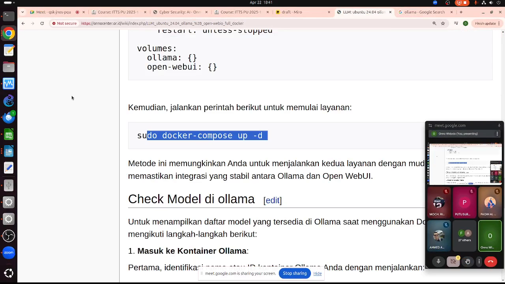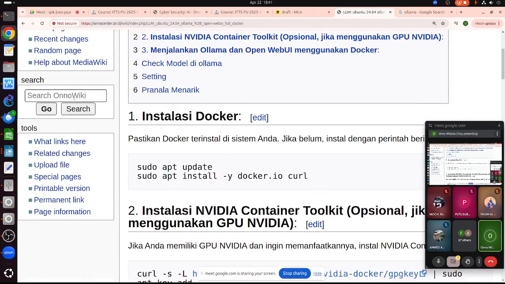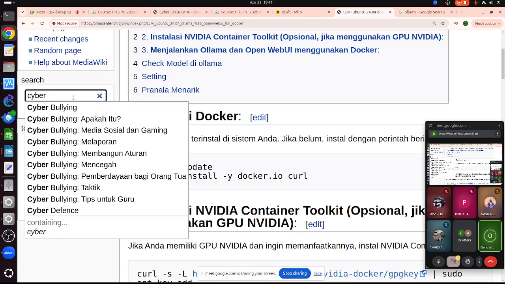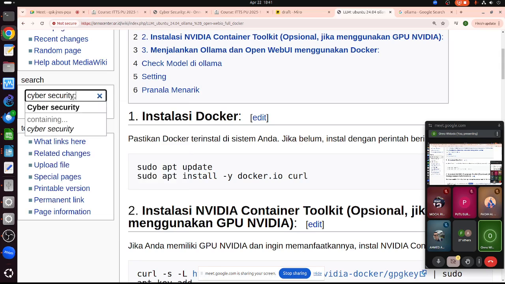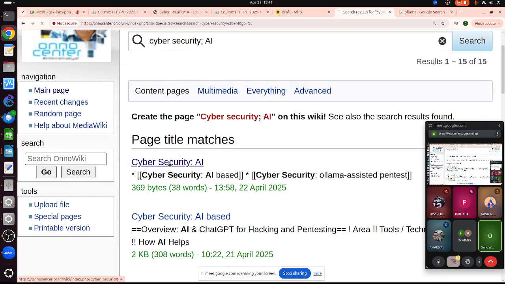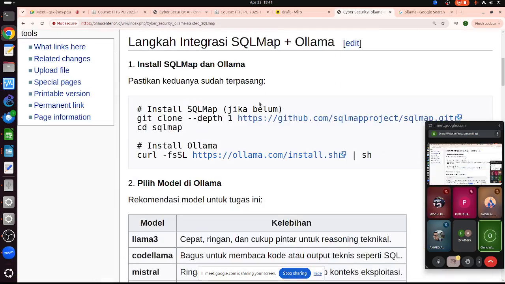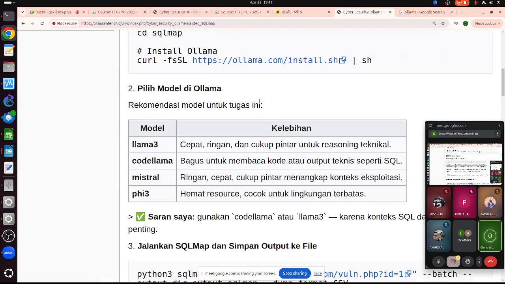The actual script is here, in the cybersecurity AI folder. That particular script is from this one. So this is how we do it.